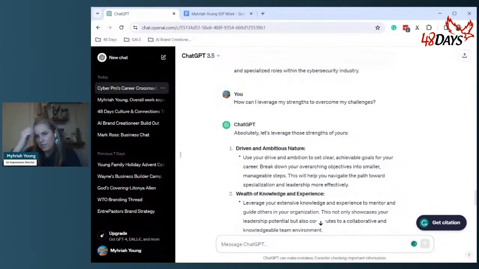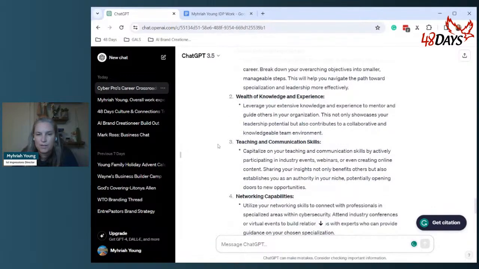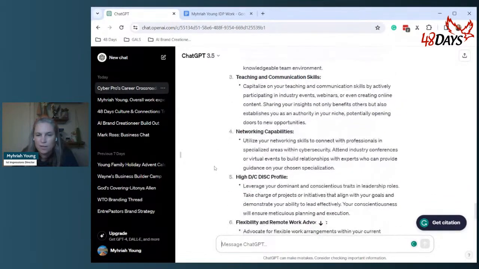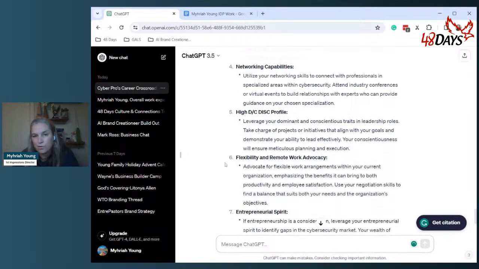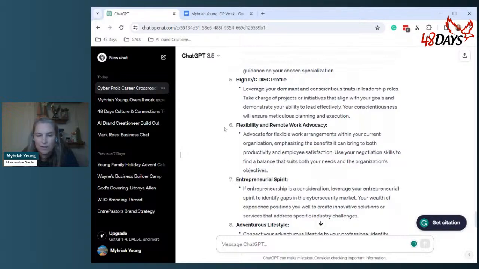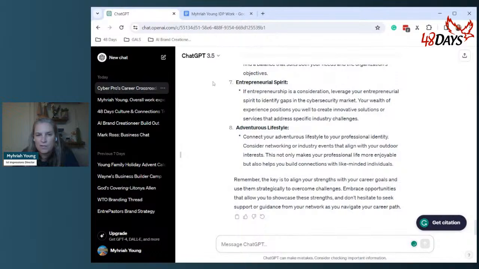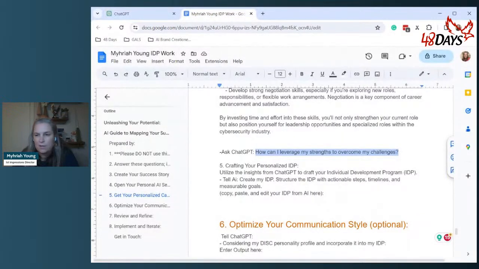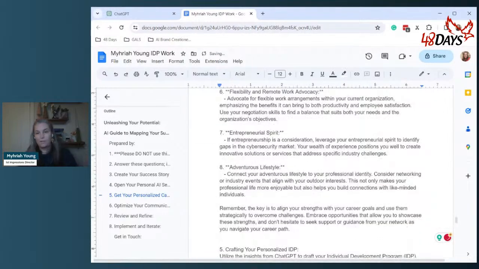Driven and ambitious nature. Yeah, use your drive and ambition to set clear, achievable goals for your career. Wealth of knowledge and experience, teaching and communication skills, networking capabilities, high DC DISC profile, leverage your dominant and conscientious traits in leadership roles. Yep. Flexibility and remote work advocacy, entrepreneurial spirit, adventurous lifestyle. See, all of these things, just knowing this person, this is very fitting to them. So we really didn't need a whole lot of extra information other than their information.